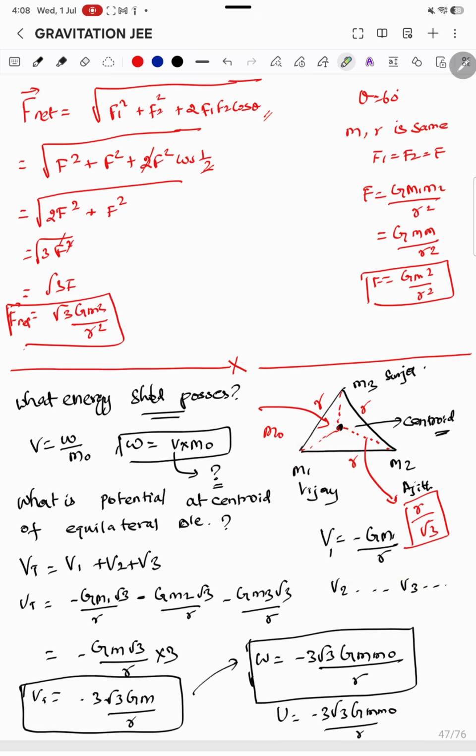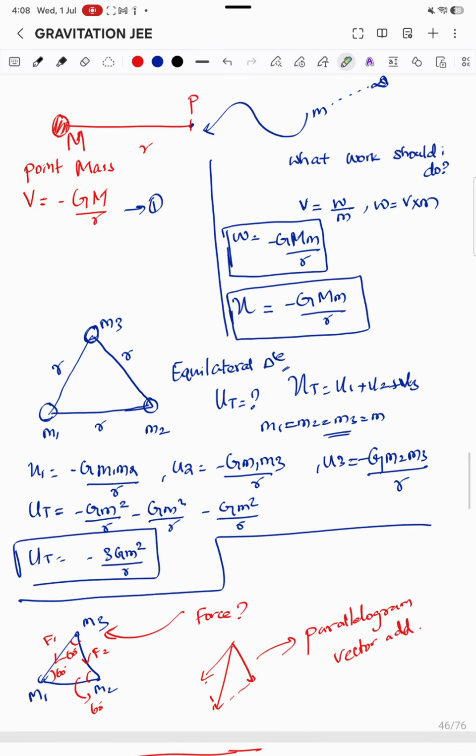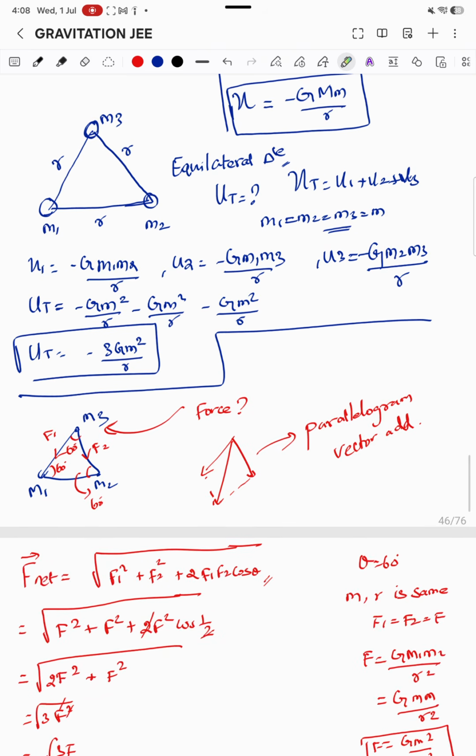Right. What questions did we ask? Initially we learned what is gravitational field, then we got into learning gravitational potential energy, and then we went into gravitational potential, and then we included some more mass into the system, and we found what energy the system should have to be intact. So this is the energy that the system must have to be intact.